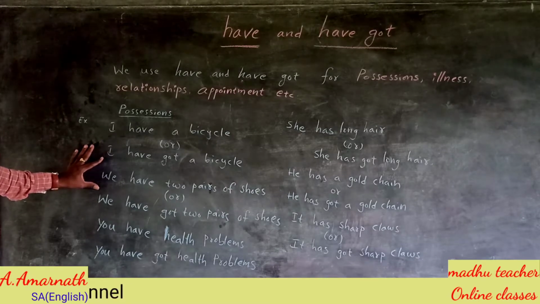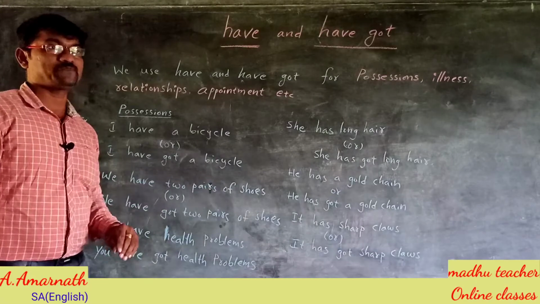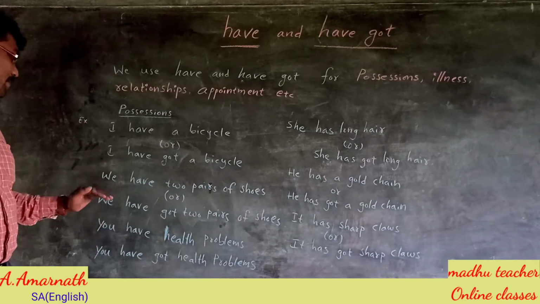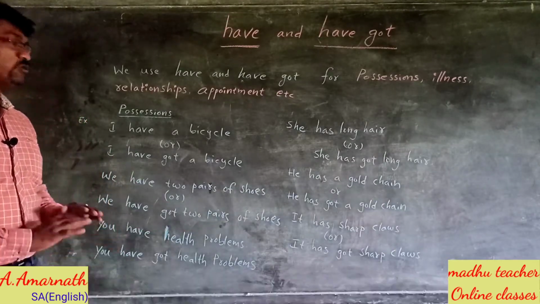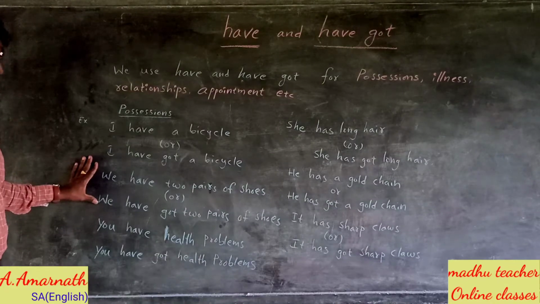Let us move to the second sentence. We have two pairs of shoes. You can also say we have got two pairs of shoes. There is no difference in meaning. You can say either way.